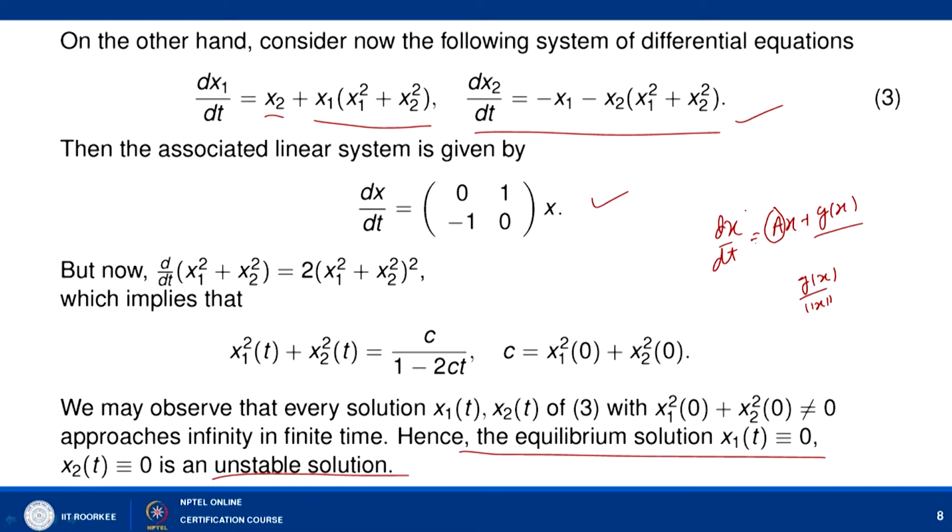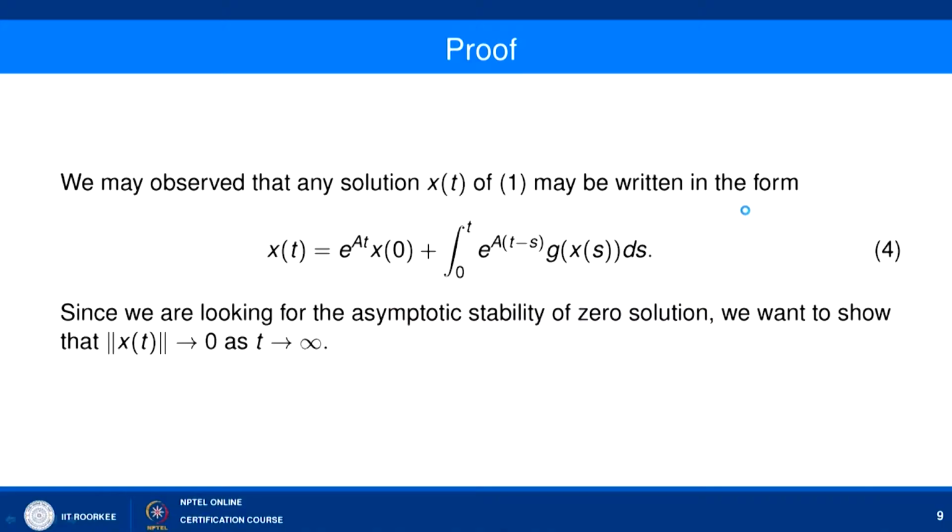Now, let us prove the result for the first two cases: when all the eigenvalues of A have negative real part, and when at least one of the eigenvalues has positive real part. So, let us prove cases 1 and 2. We may observe that any solution x(t) of 1, here 1 is x dash equal to Ax plus G(x),